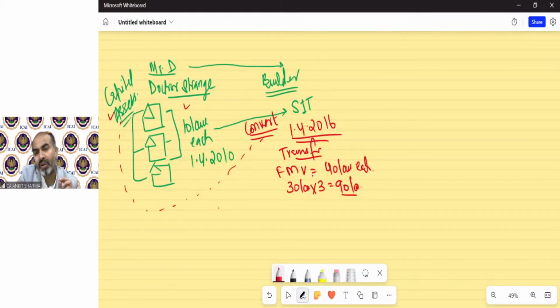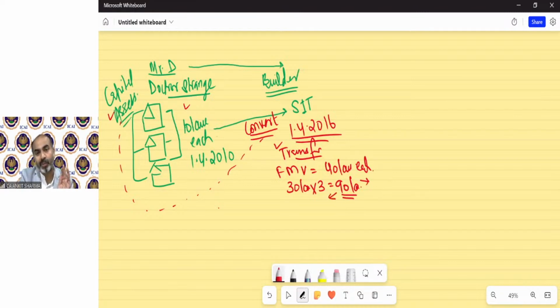If we calculate the capital gain, that will be approximately 90 lakh. Forget about the indexation concept for right now. For this 90 lakh rupees, he technically has 90 lakh rupees profit because he converted it, and conversion has been covered under the definition of transfer. So because it's a transfer of a capital asset, on paper he has a gain of almost 90 lakh rupees.